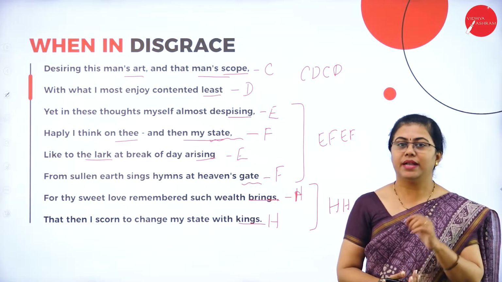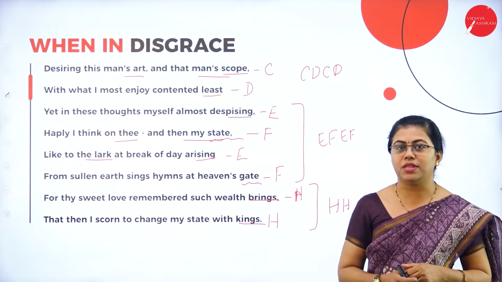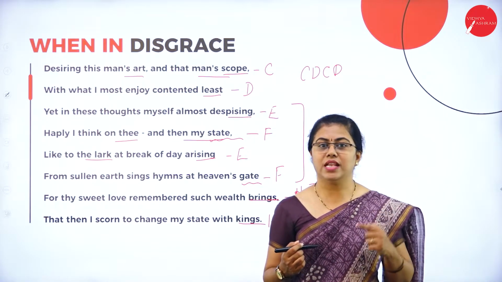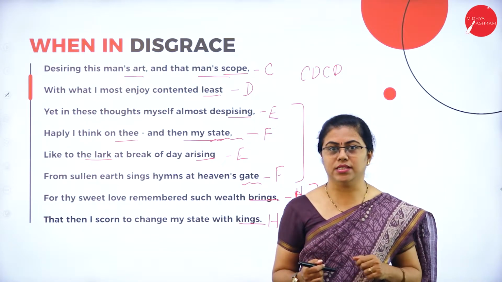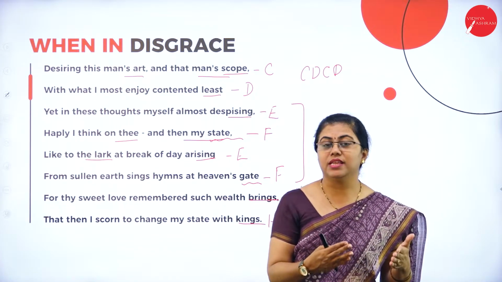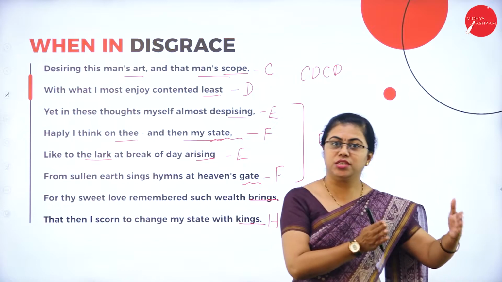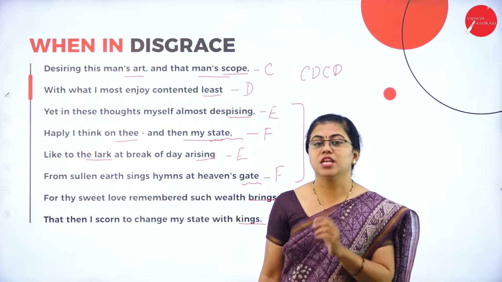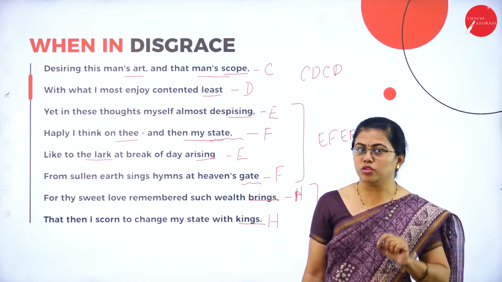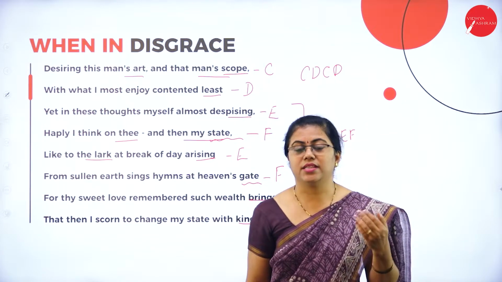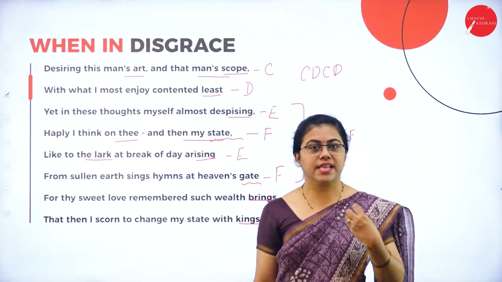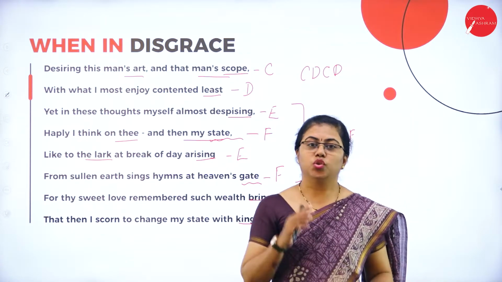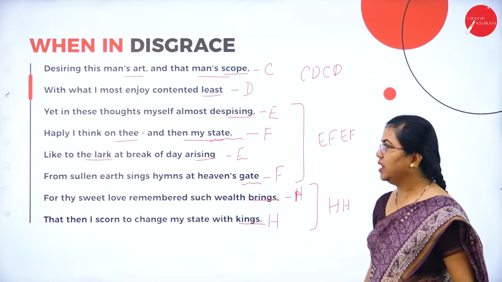But at the same time he gets inspiration from that. He concentrates on improving himself, because he now compares his skills with others. Maybe the lady who has gone thinks that the skills which she is attracted to are not there in the poet or the speaker. So the speaker thinks I should work on those things and I should inspire. That means he motivates himself to improve the skills which he doesn't have. So this is the summary of When in Disgrace.